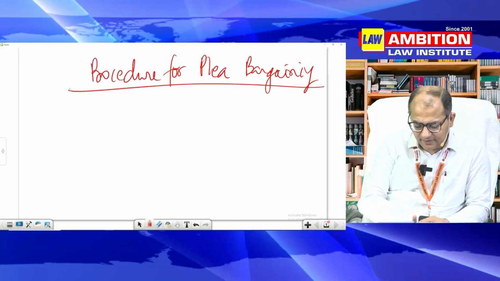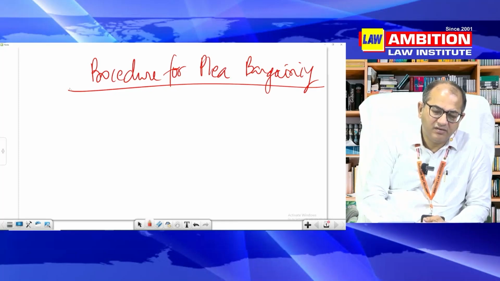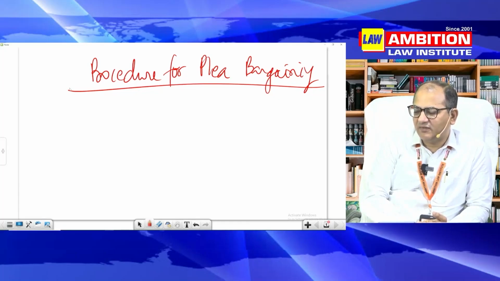Divorced wife or person living in live-in relation. Will prolonged living together constitute the relationship of husband and wife or not?